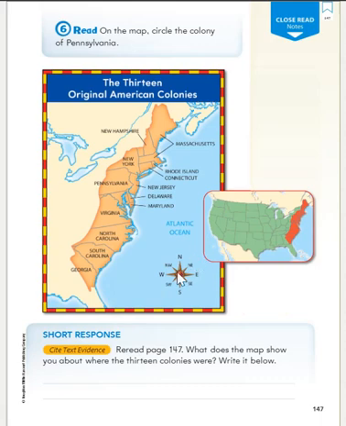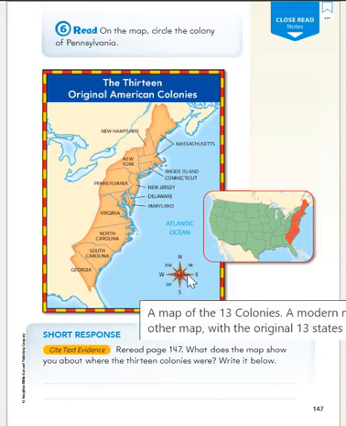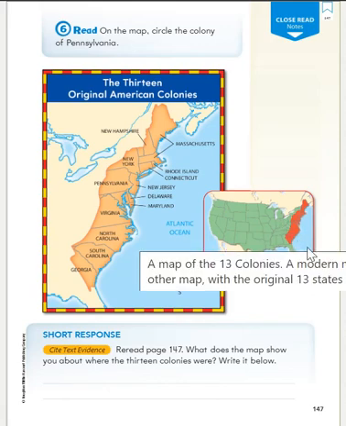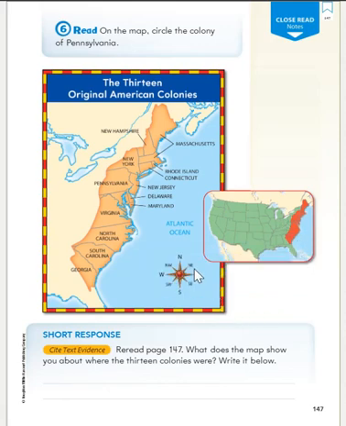We get northeast. So the map shows us the 13 colonies were in the northeast part, or you could just say east because they're also a little southeast. So we could say they were in the northeast, east, and southeast part of the United States. The original 13 colonies were on the east coast of the United States. Go ahead and write capital letters to begin and periods to end your sentence, and pause the video if you need to.